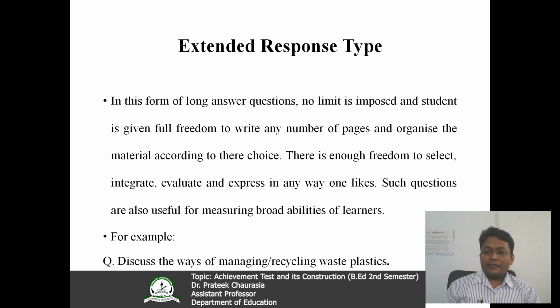Again, I am taking the same example. You can see here, discuss the ways of managing or recycling waste plastic, but I have removed the word limit. So this kind of long answer question is an extended response type question.